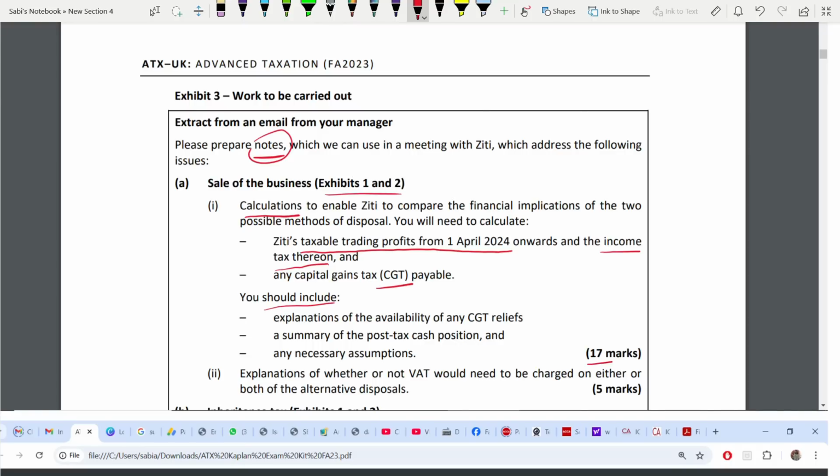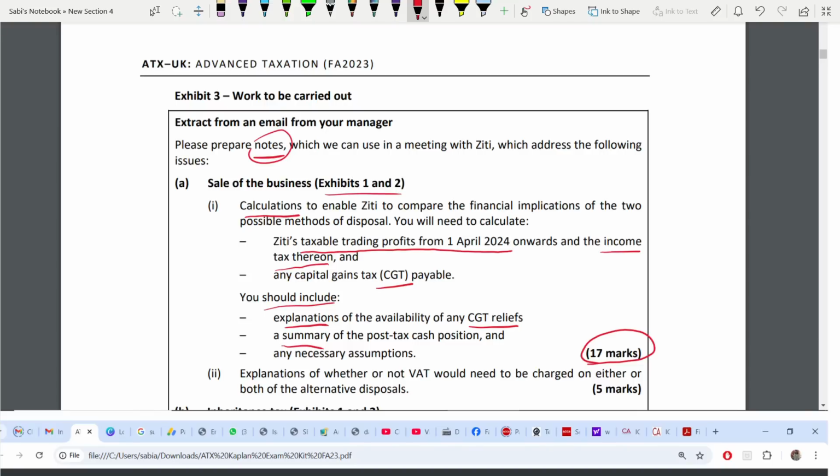Remember, 17 marks. Highest number of marks is usually for where you have calculations and explanations. So you have to explain, not just calculate. If you have any CGT reliefs, then you have to give a summary. See, when we are doing lengthy calculations, it's always good to give a summary. You are going to get professional skills marks for it, even if they don't ask for it. Since here they have asked you, you have to give.